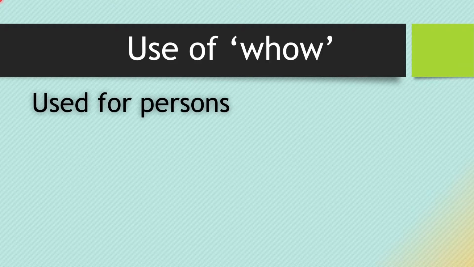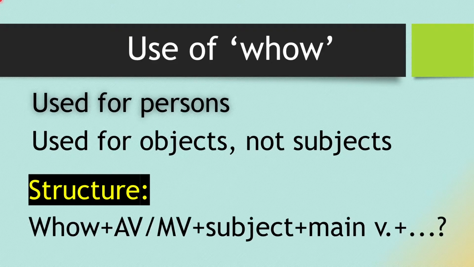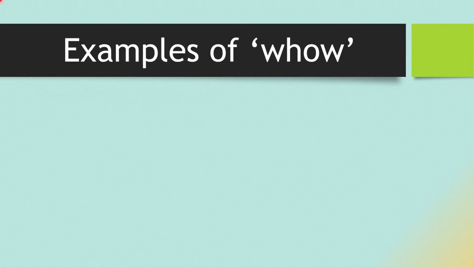Whom is used for persons and it is used for objects, not subjects. Let me show you the structure. At first, whom will come, then auxiliary verb or modal auxiliary verb will come. Then the subject will come, then the main verb and other part of the sentence, then at last question mark will come. Now let me give you examples.